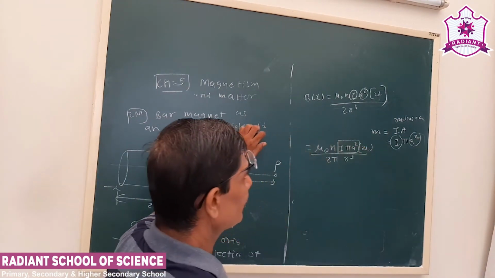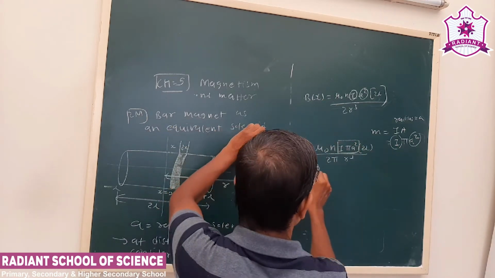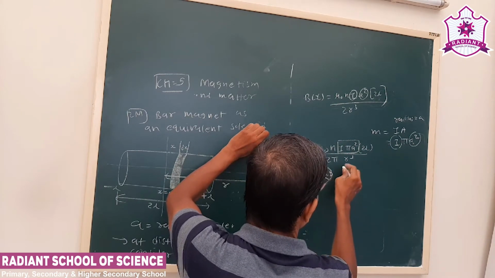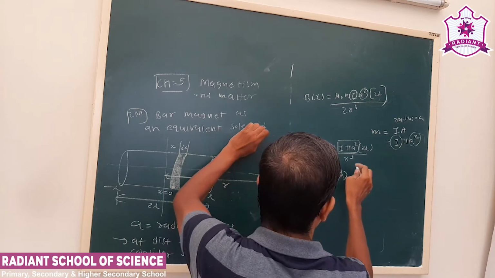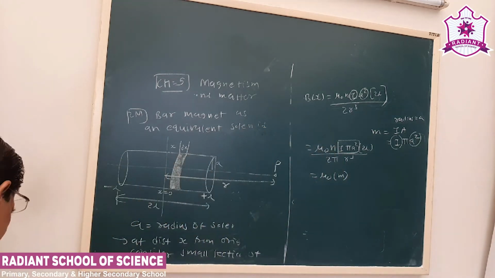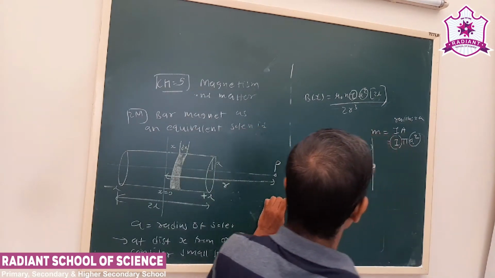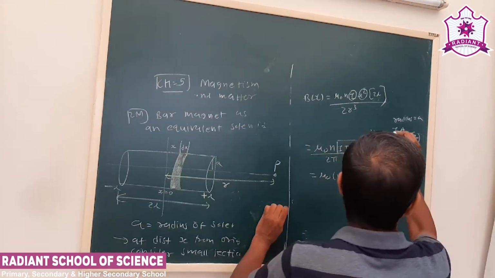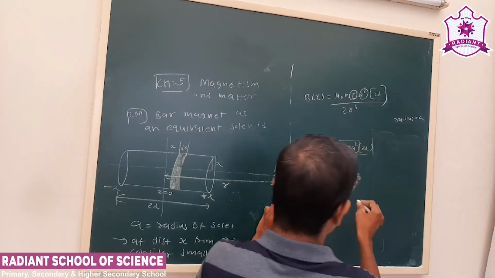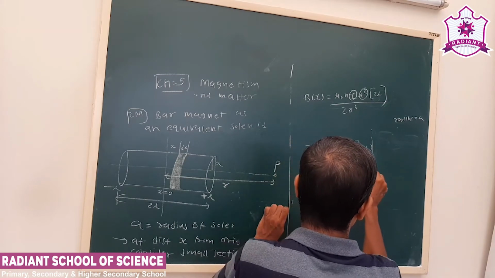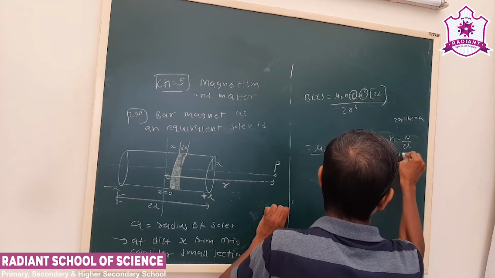I pi a square is the area times I, this is M. And here the total number of turns is n into 2L. We have the formula M is equal to NIA. Let me rearrange. What is our N? N is equal to n into 2L.